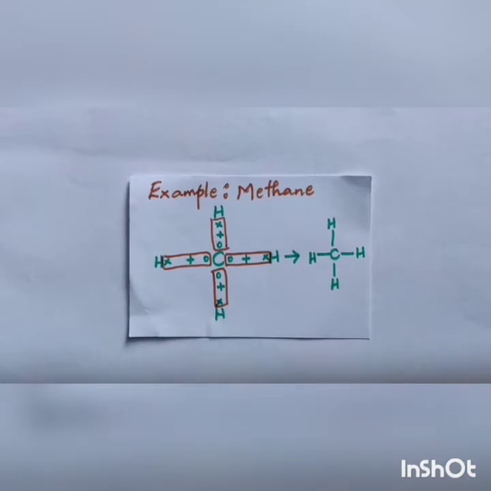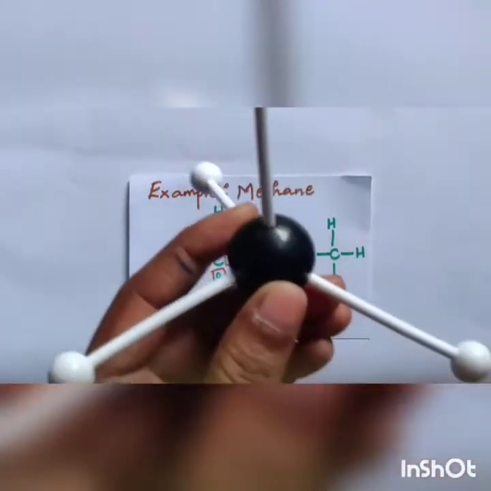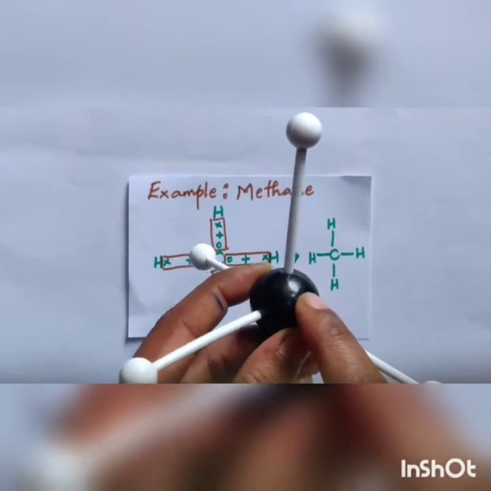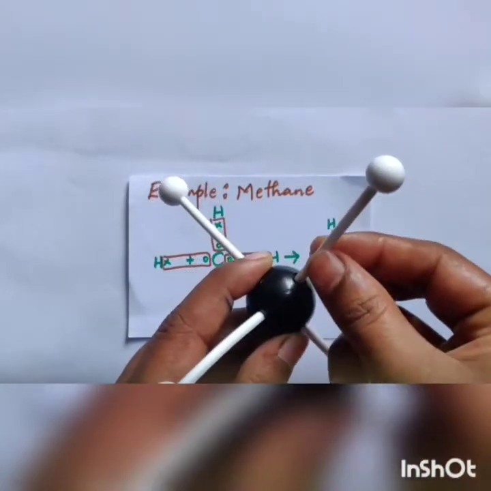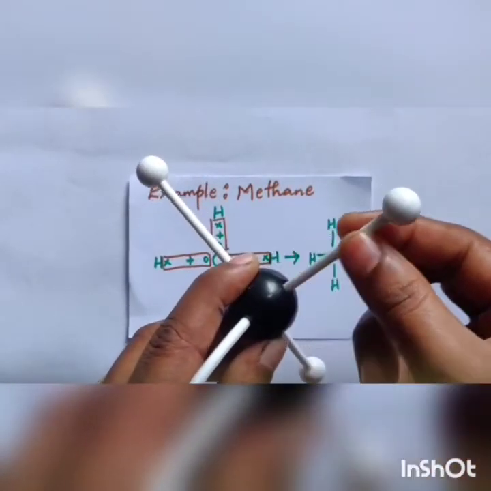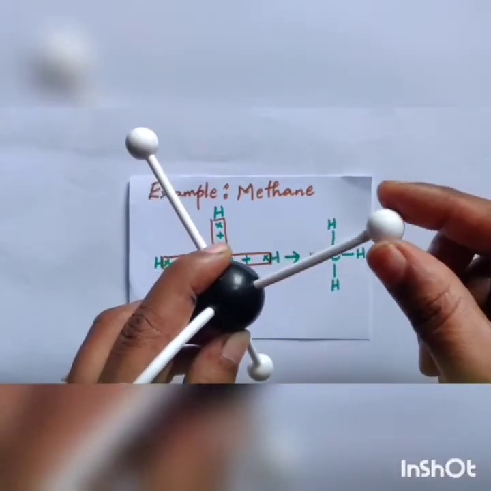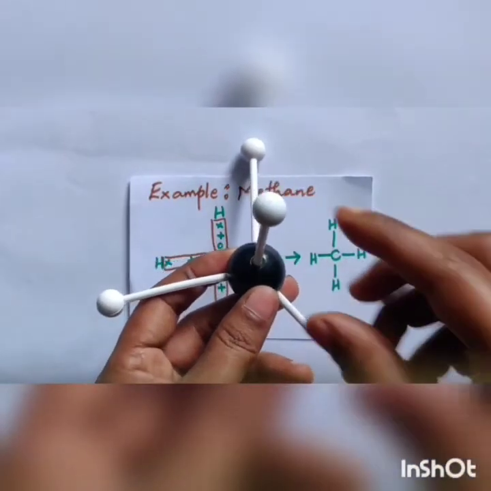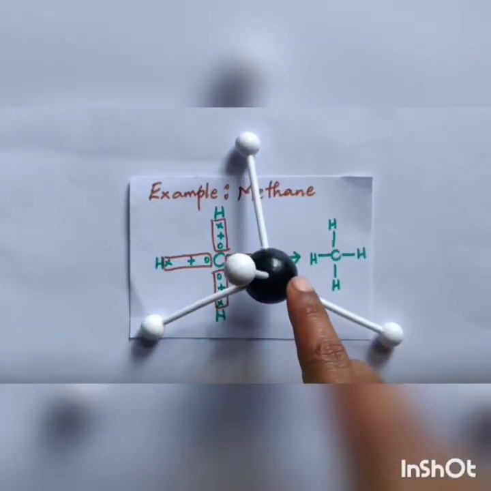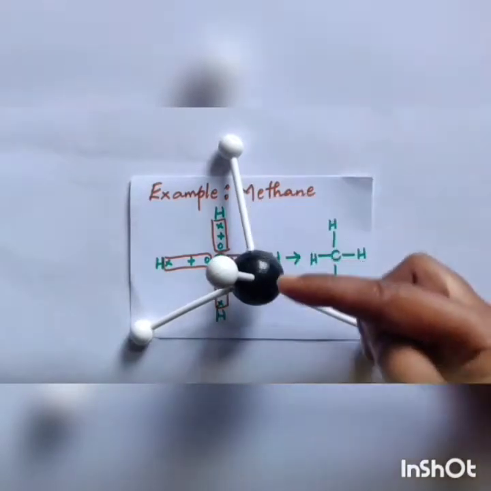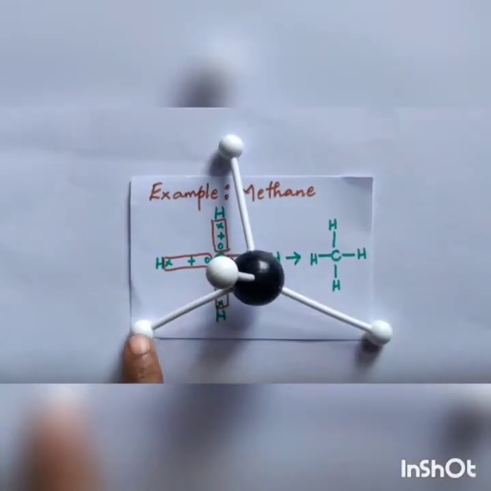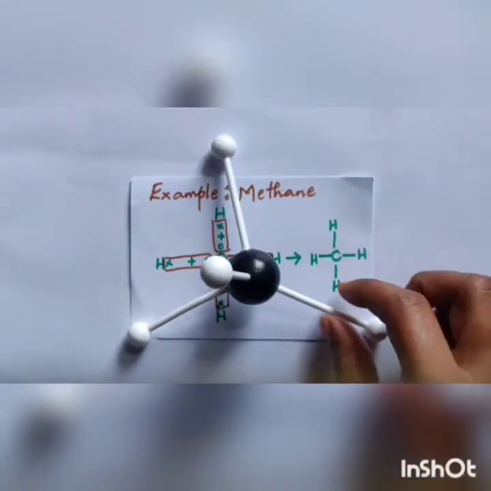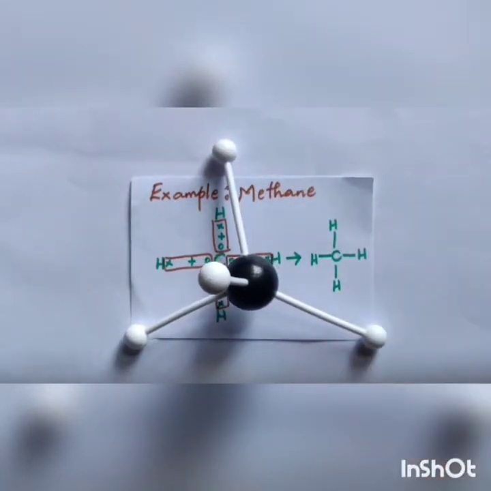Let's look into the stick and ball model. In this model, you can see the black one is carbon, the white stick is the covalent bond, and the white ball is hydrogen. So you can see carbon with 4 bonds and 4 hydrogen atoms. 1, 2, 3, 4. So this is nothing but the methane structure.